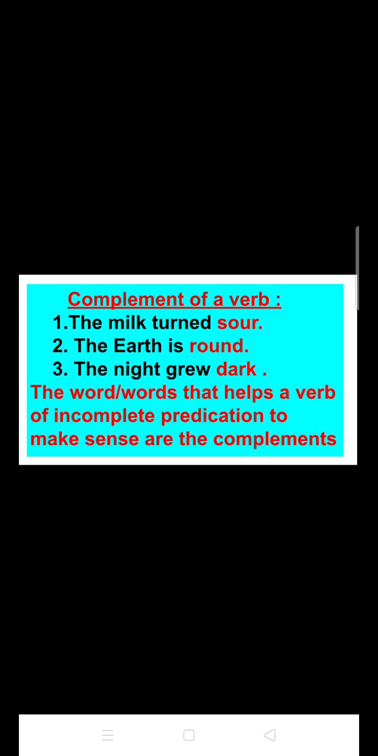So students, I hope you have understood what verbs of incomplete predication are and what their complements are. Simply to say, verbs of incomplete predication are the verbs that don't provide any kind of sense without an object, and the complement means the words or objects that provide the verb a new sense.